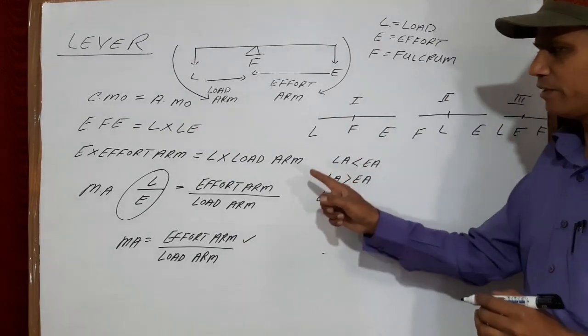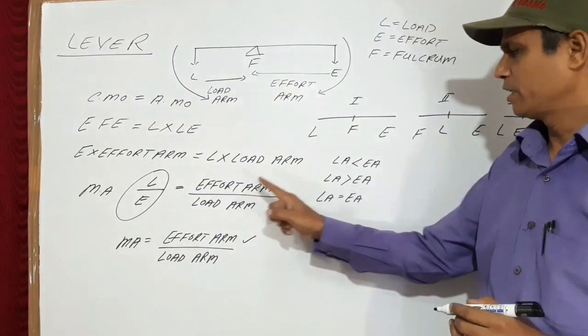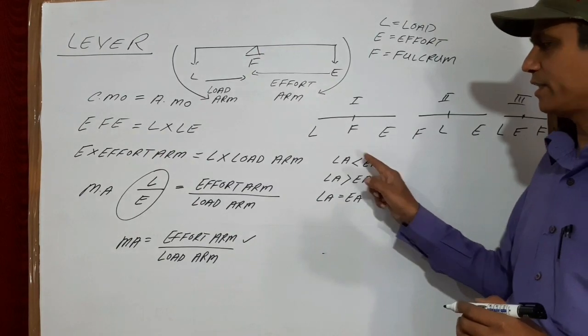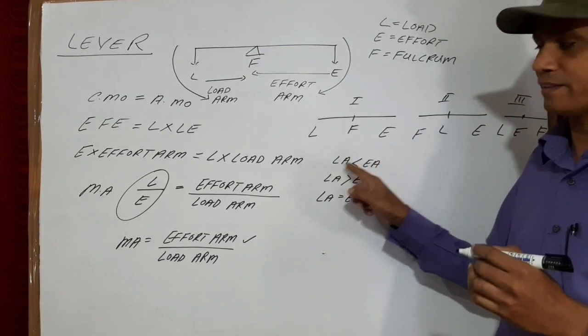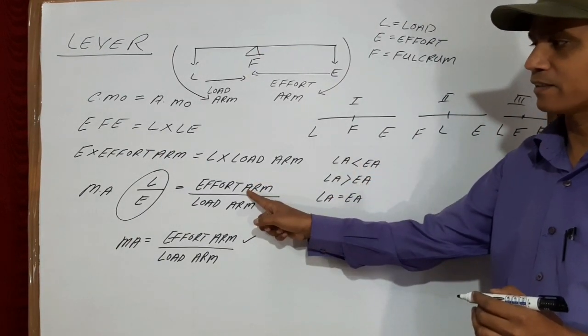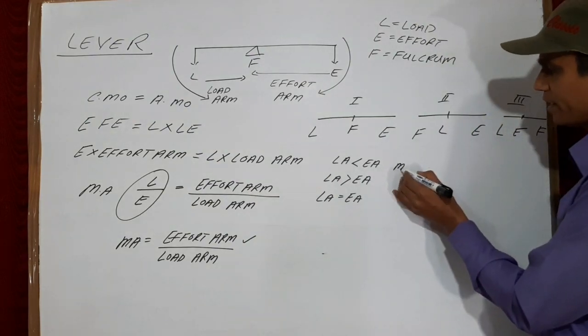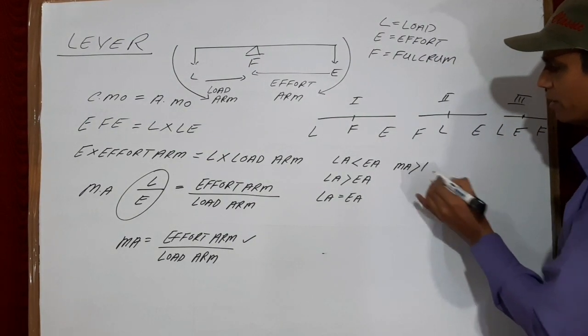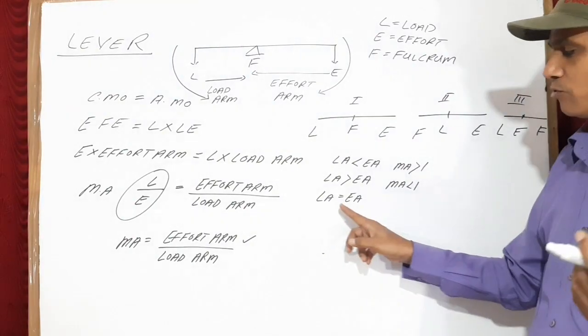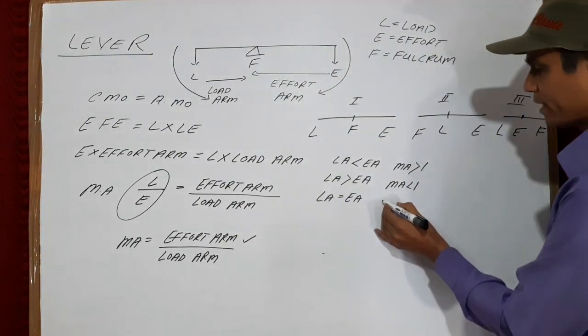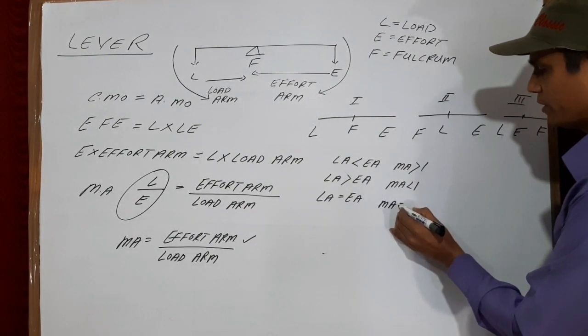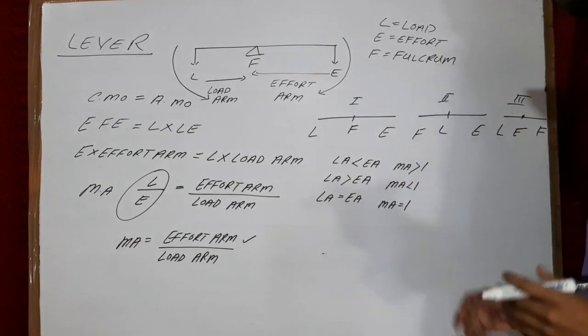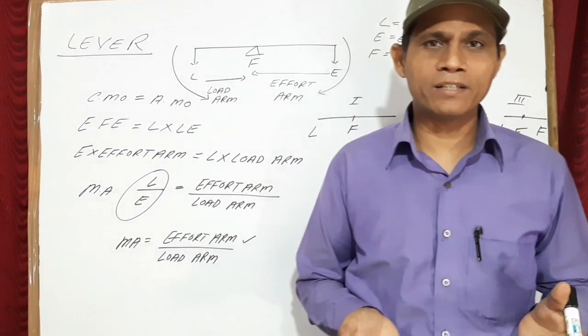So if I put this value in this equation, if effort arm is greater, then mechanical advantage will be greater than 1. Equal load arm is equal to effort arm. In that case, mechanical advantage will be equal to 1. So three possibilities are there.